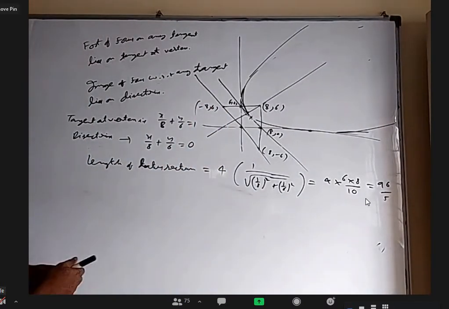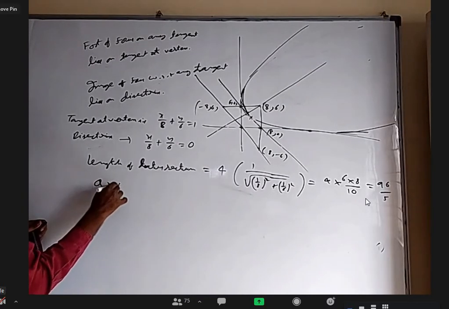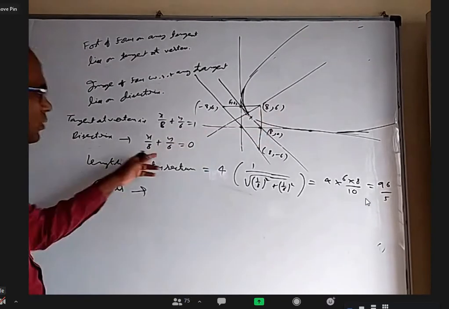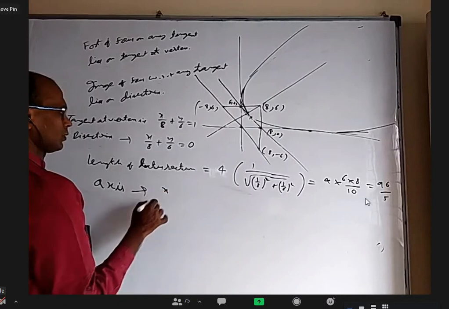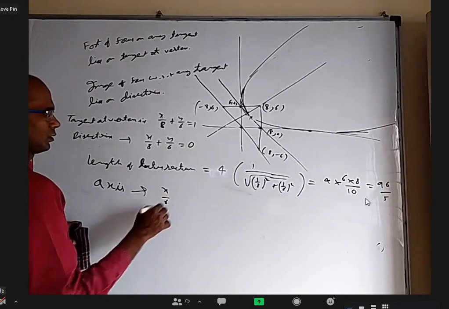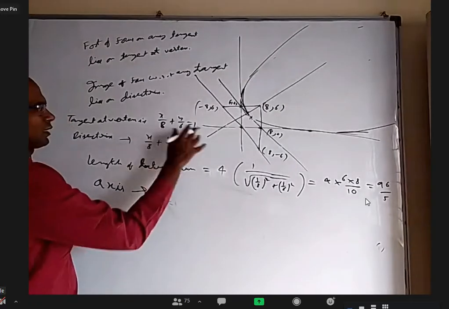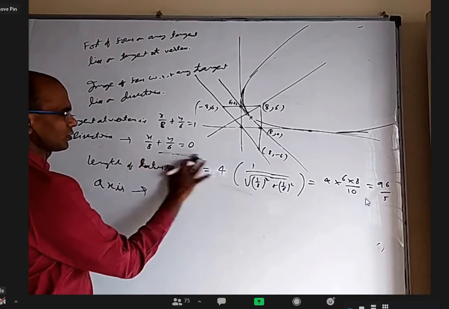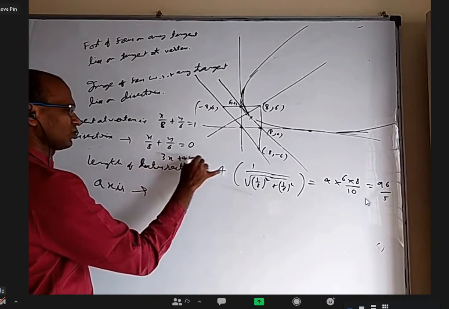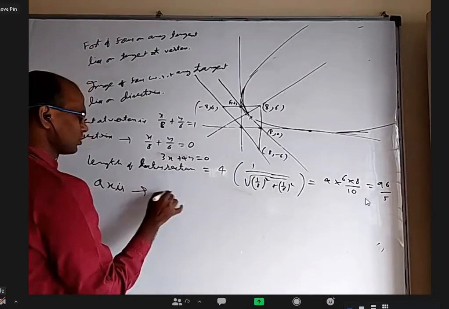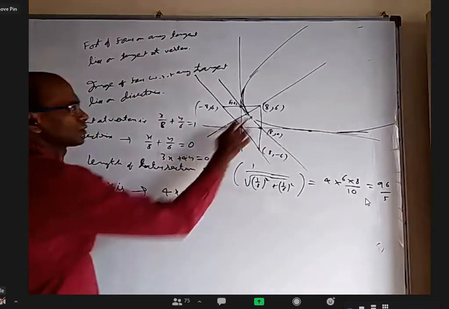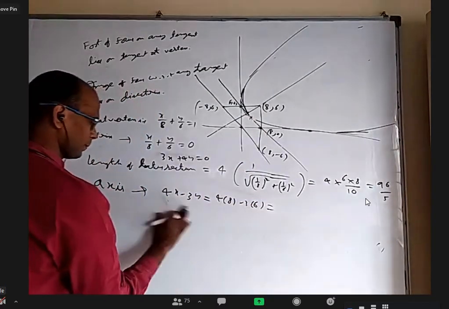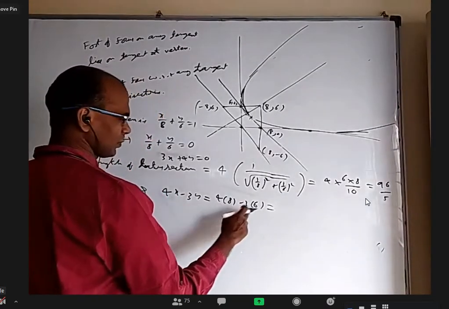Axis I did not do. Okay, axis also you can find. Axis should be perpendicular to tangent at vertex and it should pass through focus, perpendicular to directrix. Let me write this tangent at vertex or directrix as 6x plus 8y equal to 0, or I can write 3x plus 4y equal to 0 also. So perpendicular to this will be 4x minus 3y. It should pass through 8 comma 6. Put 8 here, 6 here. 4 into 8 minus 3 into 6. 32 minus 18, 14.